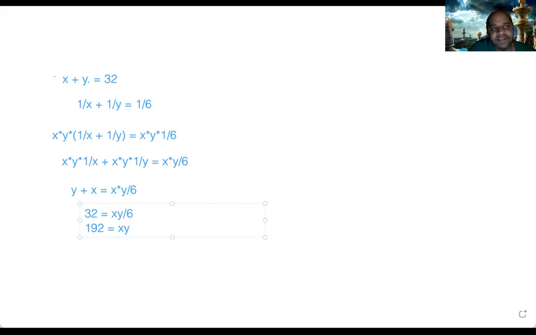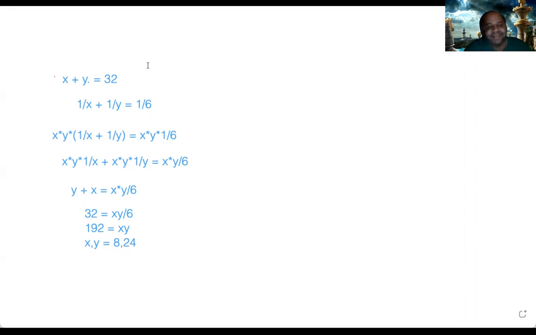So the answer is 24 and 8. So x, y is equal to 8, 24. One of them is 8, one of them is 24. Right? Now, what is it asking? The two parts are, yes, 8 and 24 is the answer. You followed it?